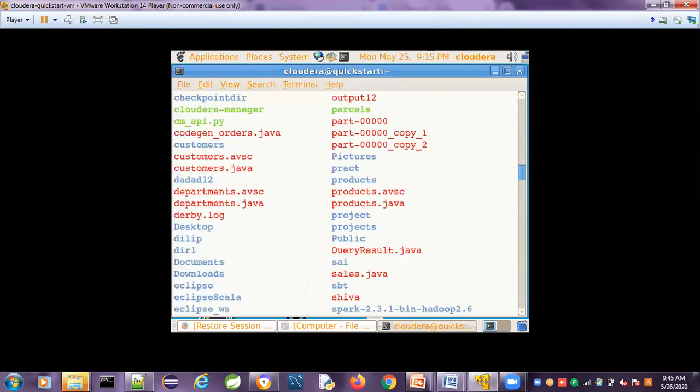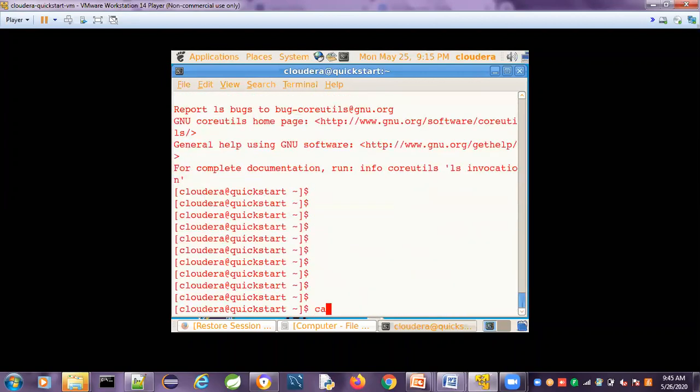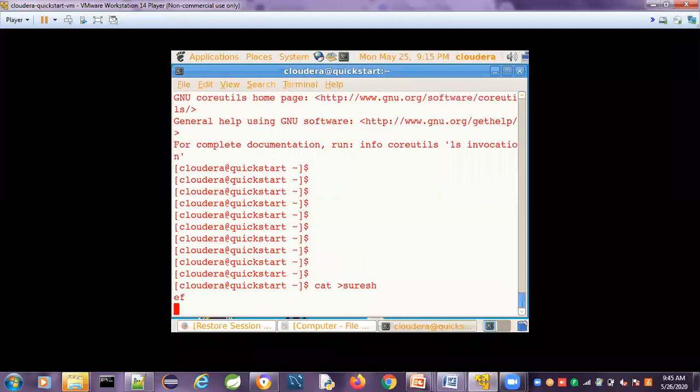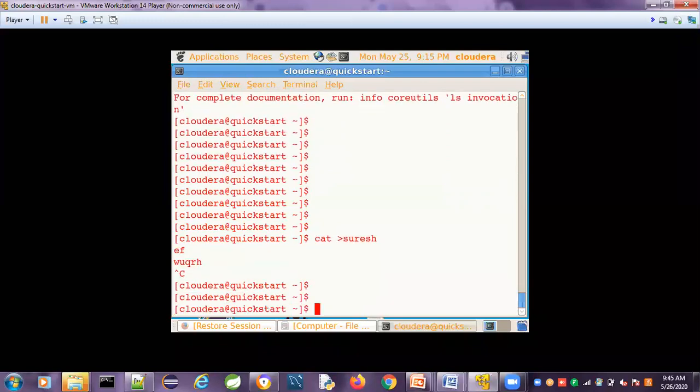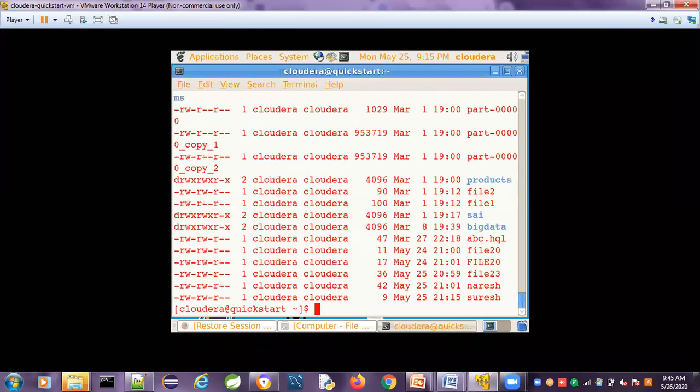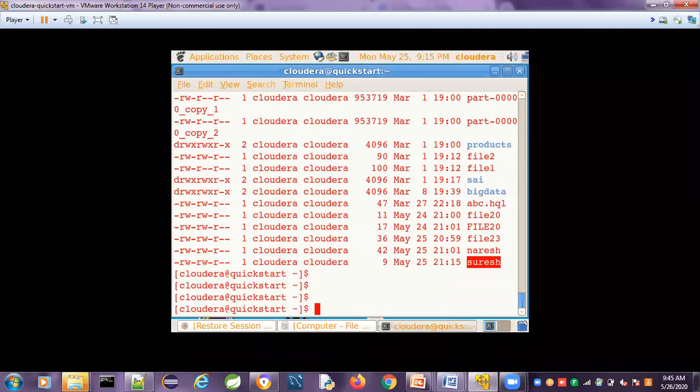How to create the hidden files? Just I created with cat greater than something. I will use Suresh or whatever name. This file is created. Control C. Now I give ls -lrt to list whether it is present or not. Just now I created the Suresh file. Suresh file is there.